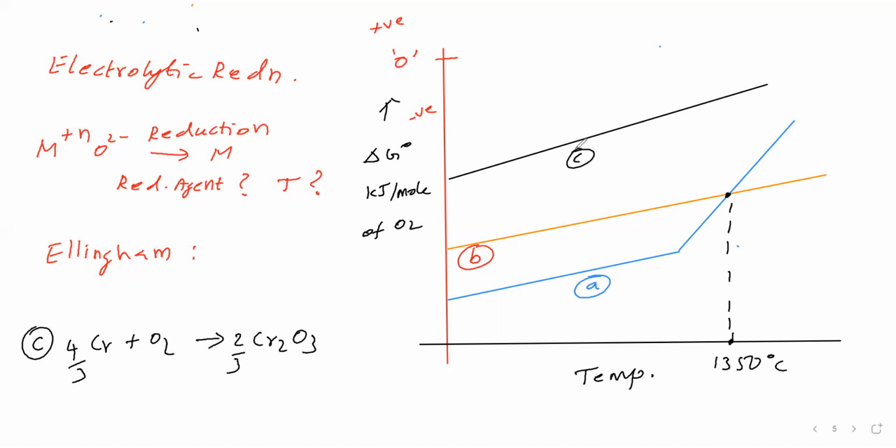Therefore now that means this Cr2O3 is converted into chromium by using aluminum reducing agent and magnesium reducing agent. So we can convert Cr2O3 into chromium by using aluminum reducing agent or magnesium reducing agent, we can say. So next graph we will see.